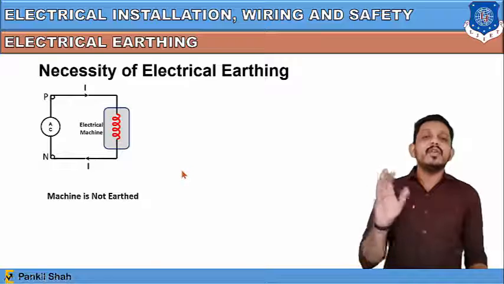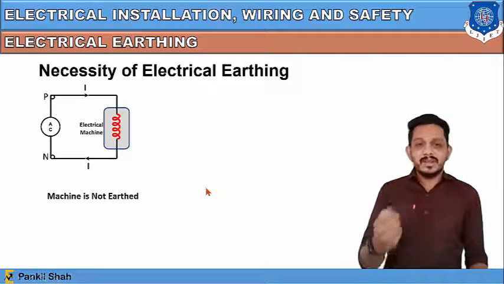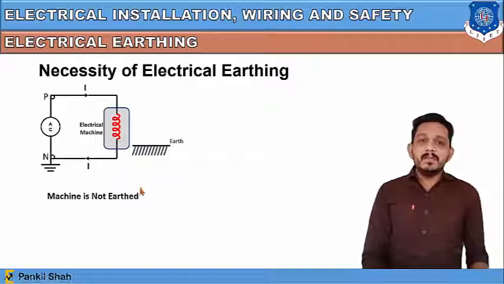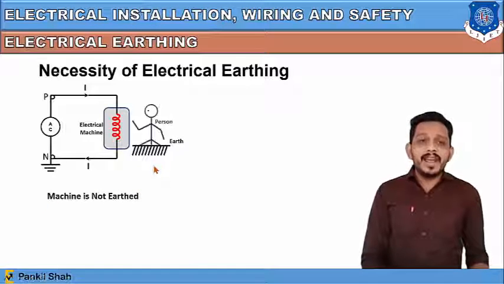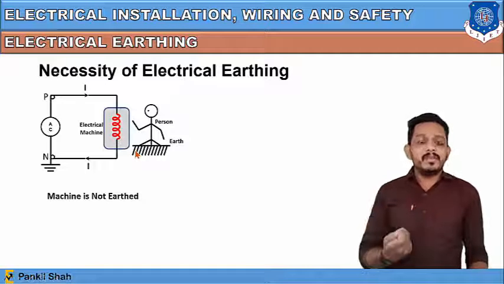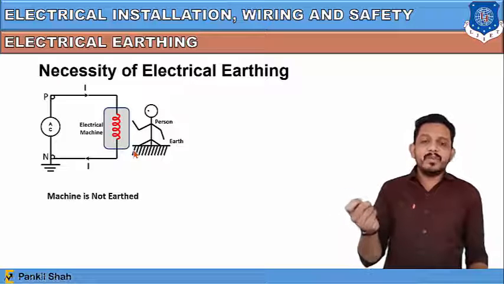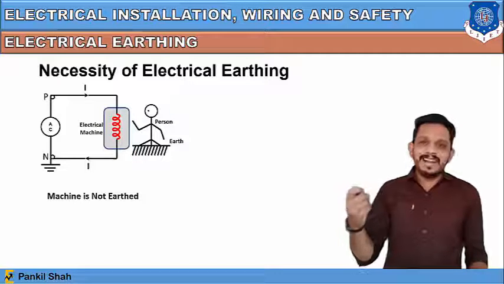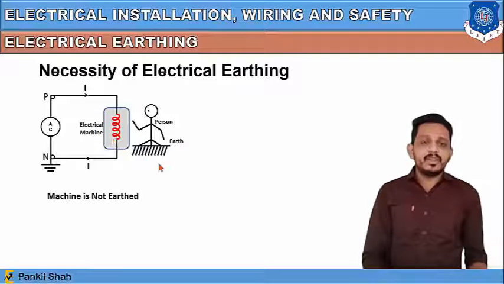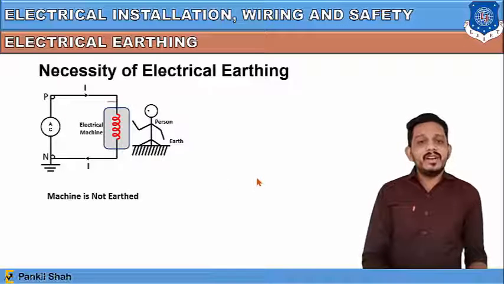This machine is not earthed, meaning earthing is not provided to this machine. So now let's see. The neutral is grounded, and if some person comes in contact with that electric machine, and that machine has some fault, that means some live wire from the machine has come out from the connection and is in touch with the outer body of the machine, and if some person touches the body of that machine, then what happens?